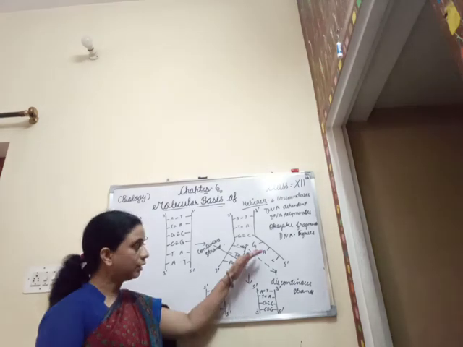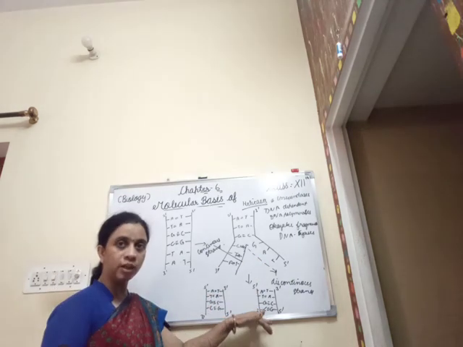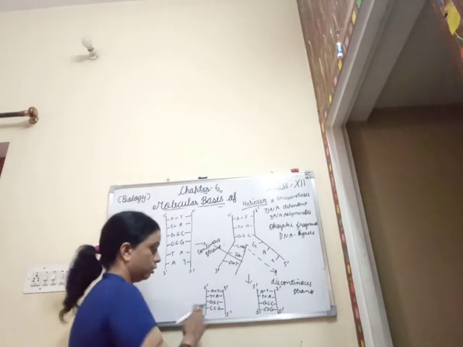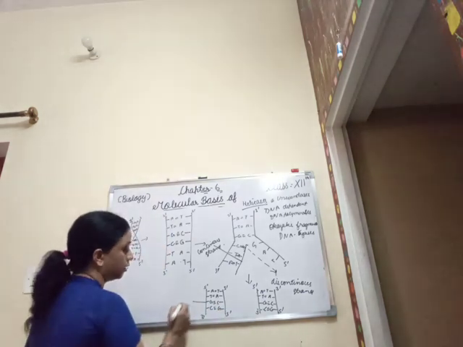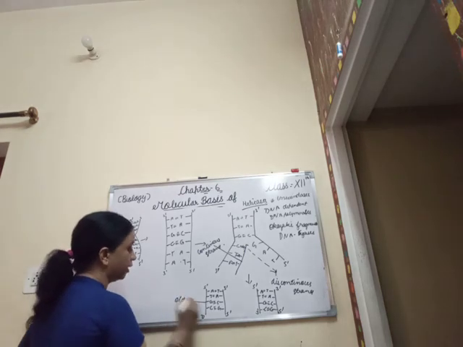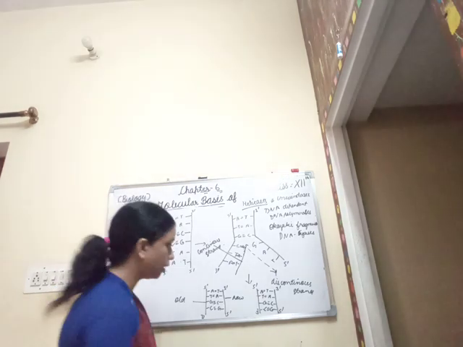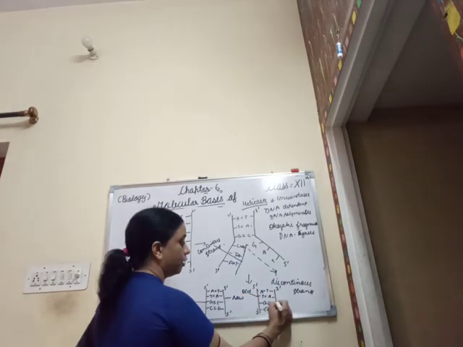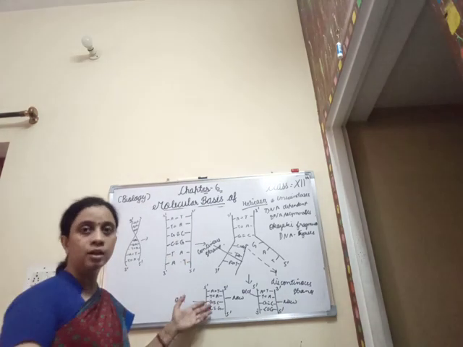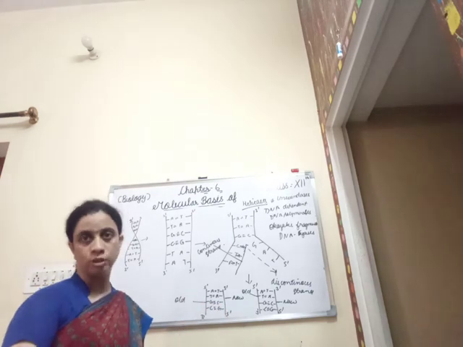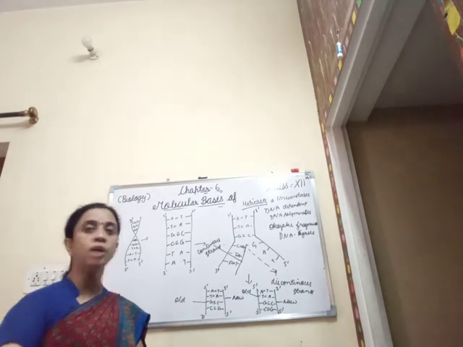So here I was saying that from a single DNA molecule, two new DNA molecules have been obtained, and in both the newly synthesized DNA molecules, one of the DNA strands acts as the old parental strand, and the other strand acts as the newly formed strand. Here this is the old parental strand, and here it is the new strand. So from this we can say that DNA replication is semi-conservative in nature. This very process explains the semi-conservative nature of DNA.